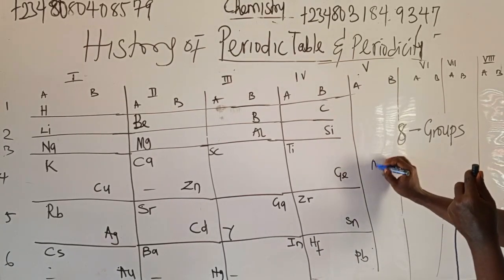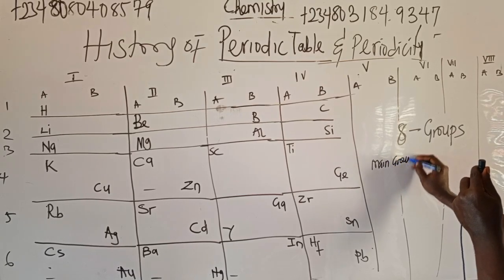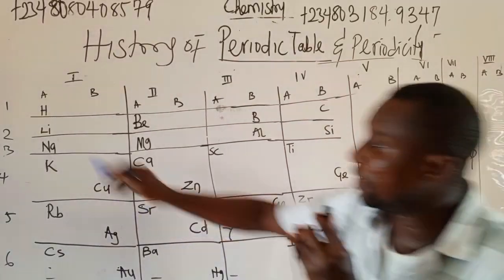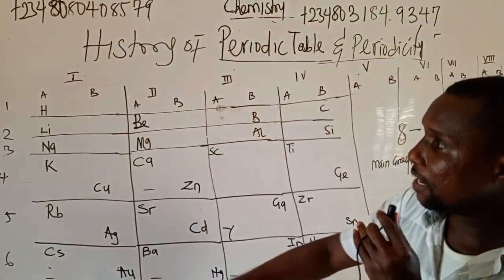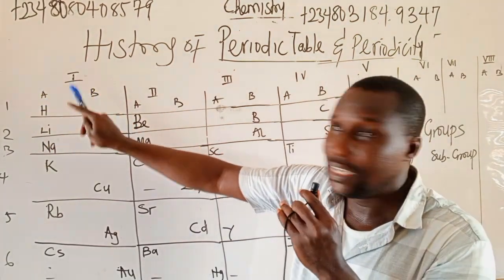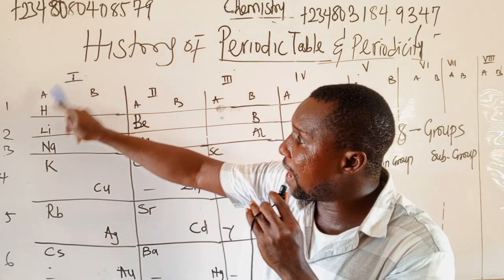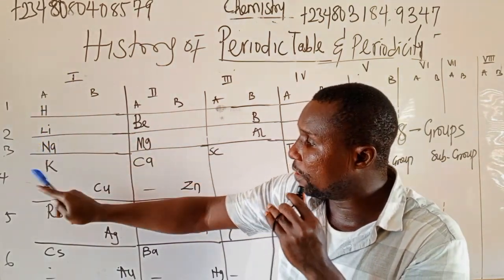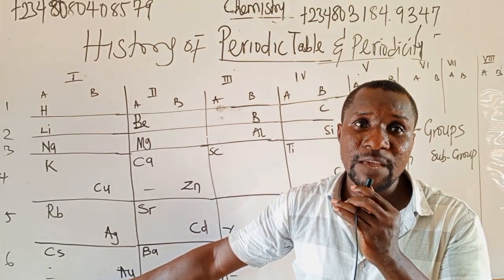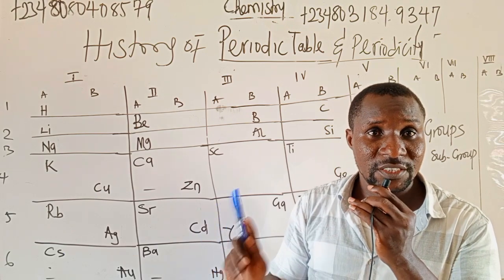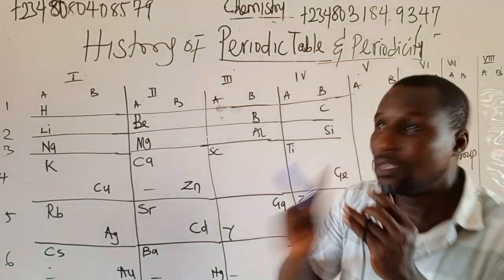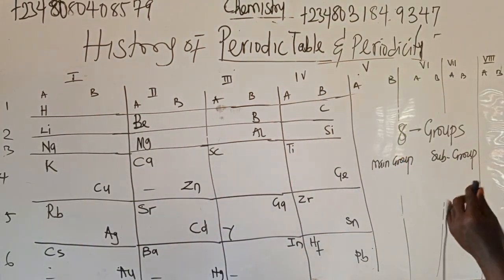That means we have the main group and subgroups. The main group is A. The subgroup is B. That means in group 1 I have the main group, which is group A, then the subgroup, which is B. In group 1, the main group, we have hydrogen, lithium, sodium, potassium, rubidium, and so on. In the 7th one, we have francium, because Mendeleev periodic table has 7 periods. I only drew 6. And it has 8 groups. Each group has A and B.